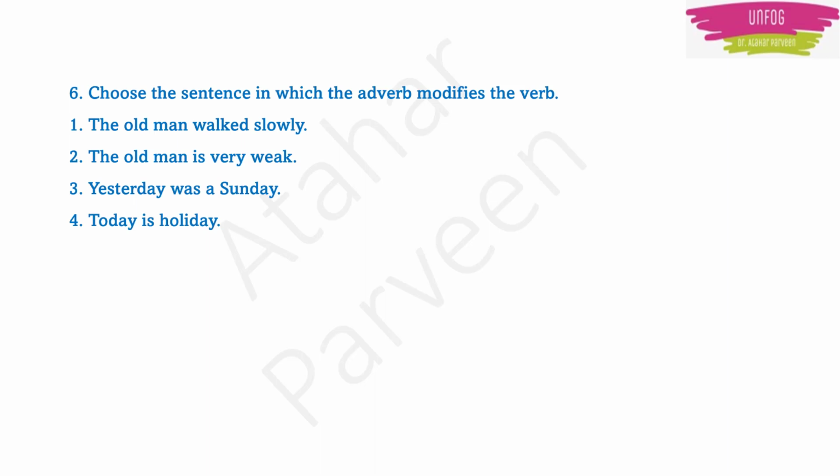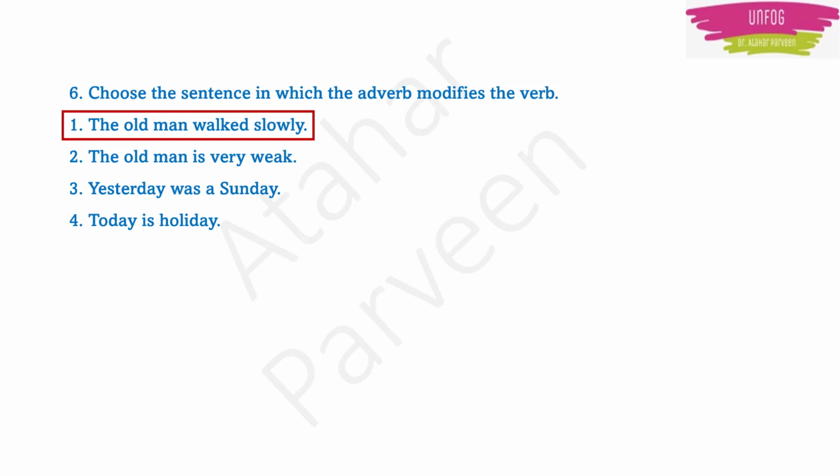First of all, for this you have to find out the verb, right? Where is the verb in all the four options? Verb is only in option 1, right? The old man walked slowly. Walking is an action word. So it is a verb. Now this walking has been modified by telling that the walking is slow. So the adverb is slowly. The adverb is modifying that walked by telling that the old man walked slowly. So option 1 will be the correct answer.